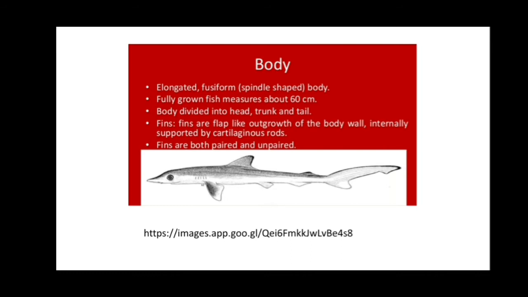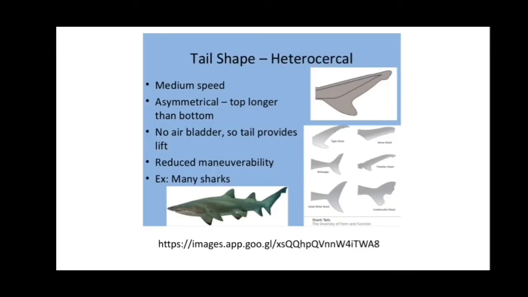Again, the mouth is a wide crescentic mouth situated on the ventral side of the head. And you can see here the tail.